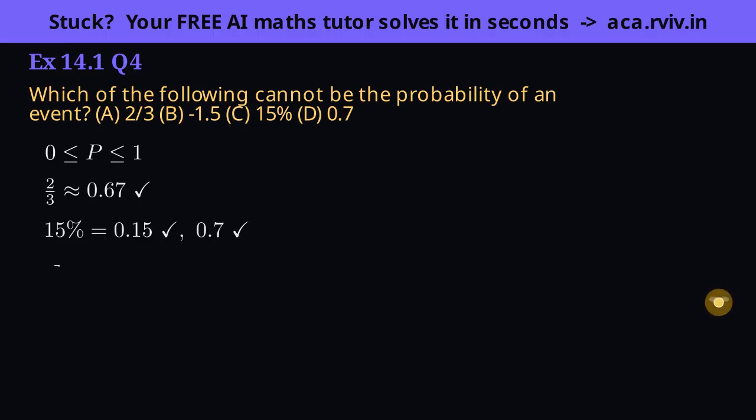Option B is -1.5, a negative number. But a count of favorable outcomes can never be negative, so probability can never dip below 0. This one is impossible.